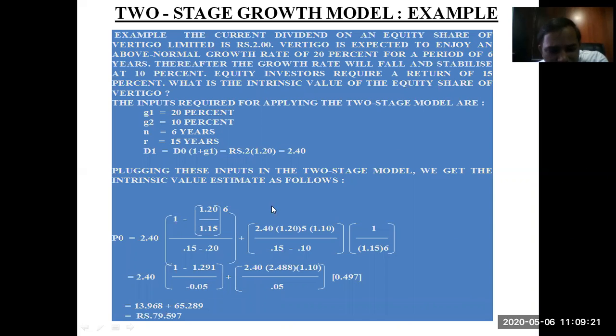This will come to 13.968. Moving ahead, calculating the second part: 2.40 is D1, multiplied by your growth rate raised to 5, multiplied by your second stage growth rate. So R minus G is 0.15 minus 0.10, multiplied by the present value interest factor for 15% for the 6th year. It will be calculated in this way, and your amount will come to 65.289, and this is the value.